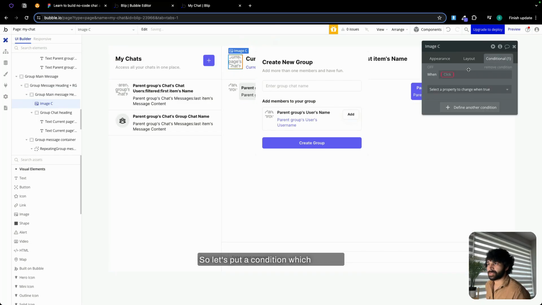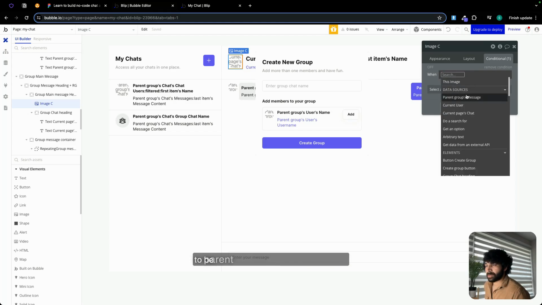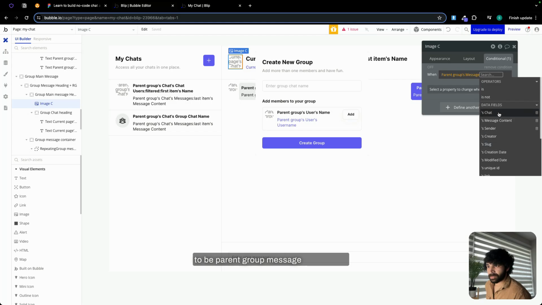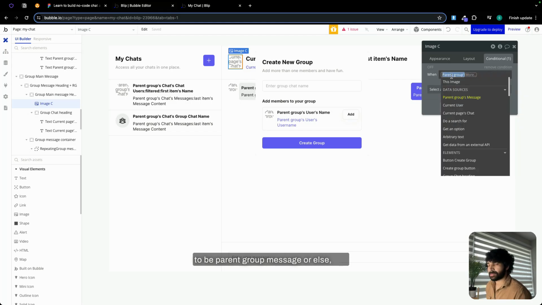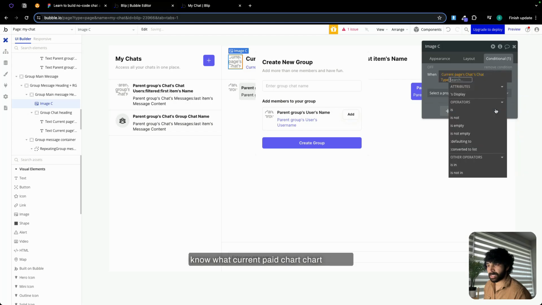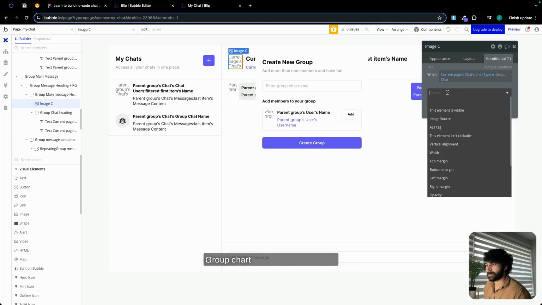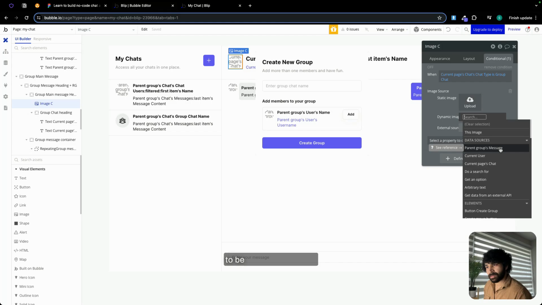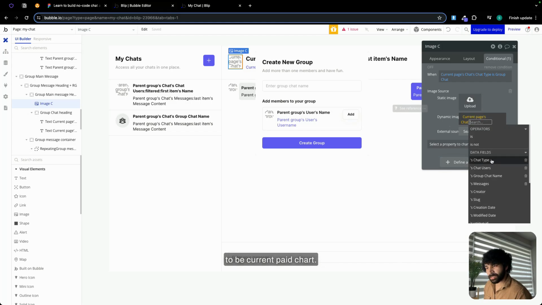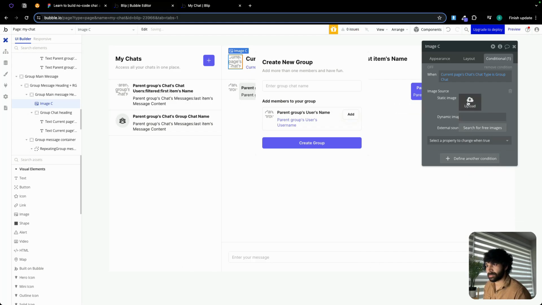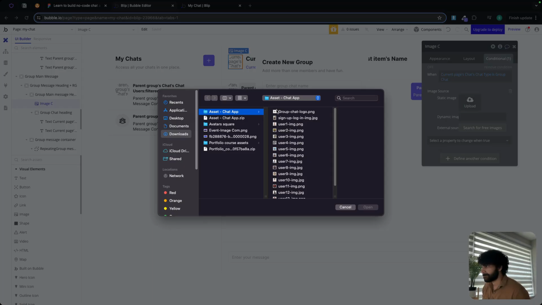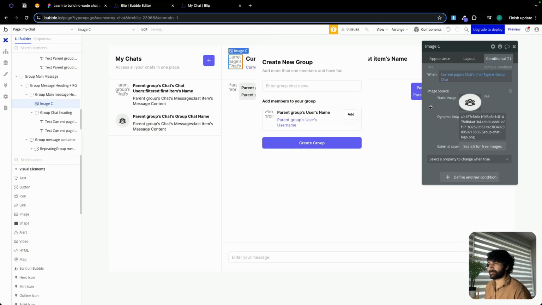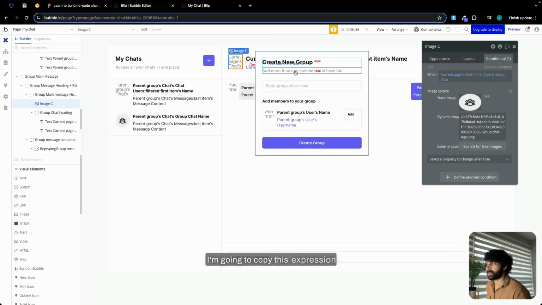So let's put a condition which is going to be parent group message. Or else, you know what? Current page chat type is group chat. Image source is going to be current page chat. Oh, it's going to be the static image. Sorry. There you go. I'm going to copy this expression.